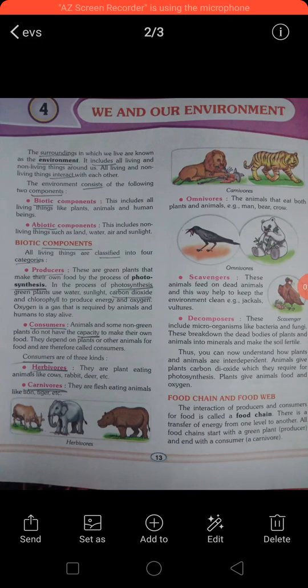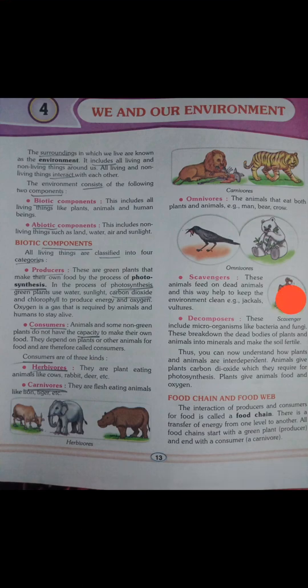The surroundings in which we live are known as the environment. It includes all living and non-living things around us. So the surroundings in which we live, that is called environment. It includes all living things as well as non-living things around us. All living things and non-living things interact with each other. Here what is showing? All living as well as non-living things interact with each other.